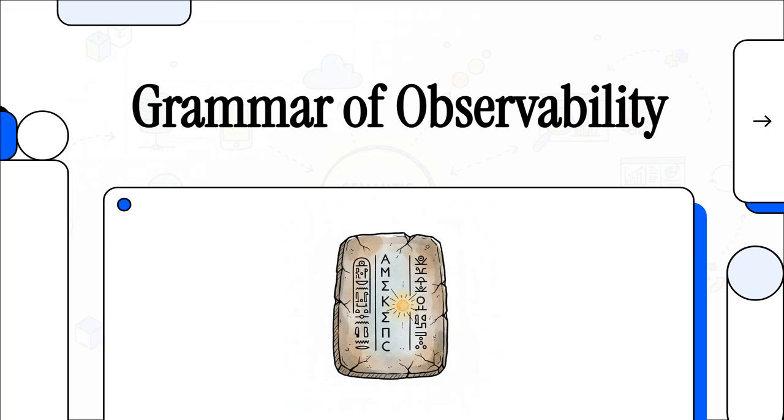Hey everyone and welcome. Today we are diving into something that is absolutely critical for anyone working in modern software. We're going to talk about how to stop drowning in raw data and start turning all that system telemetry into actual powerful intelligence. So, let's jump right in.